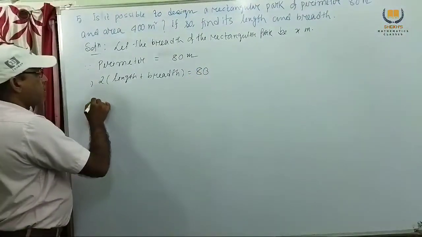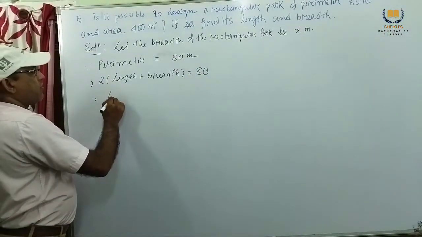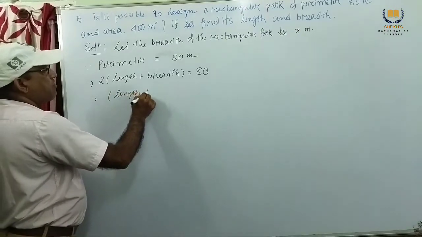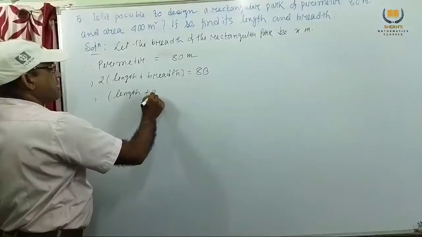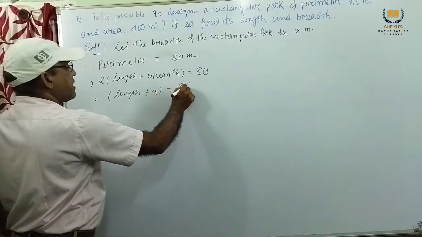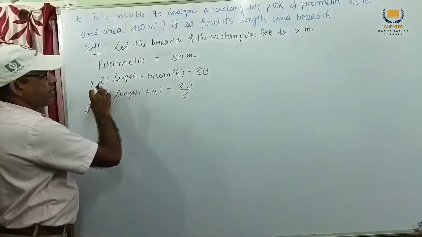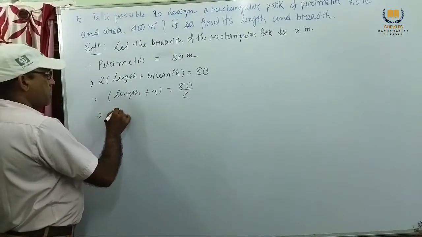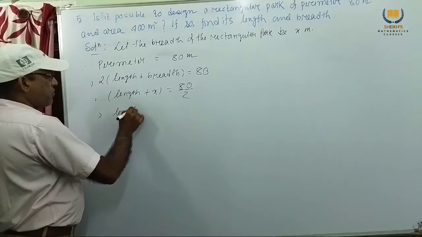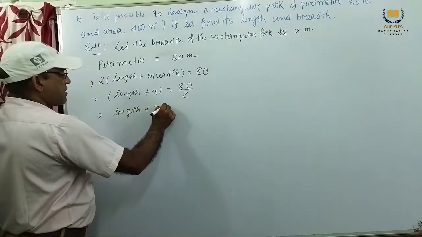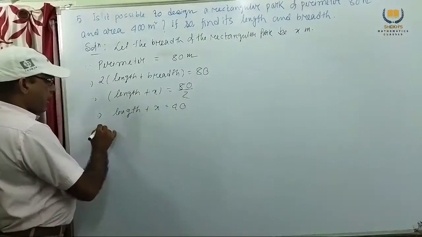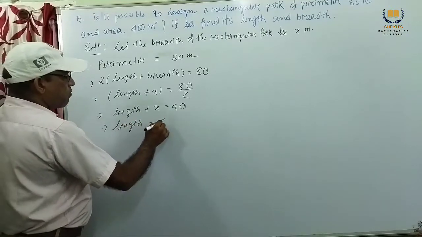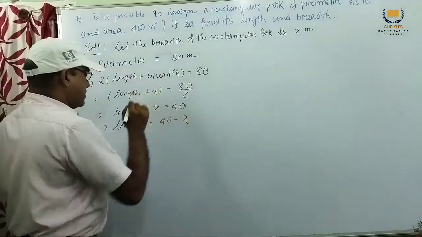And length we don't know, we have to find length initially, and breadth we consider x, and this is 80 by 2, dividing this side by 2. So length plus x equal to 40, and length equal to 40 minus x.